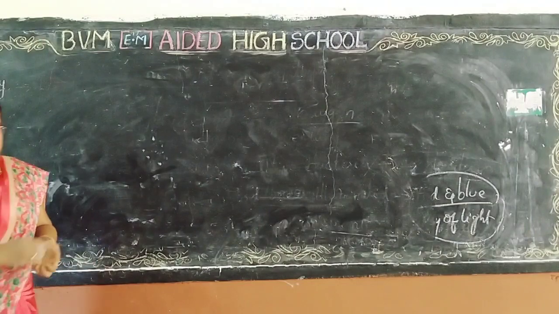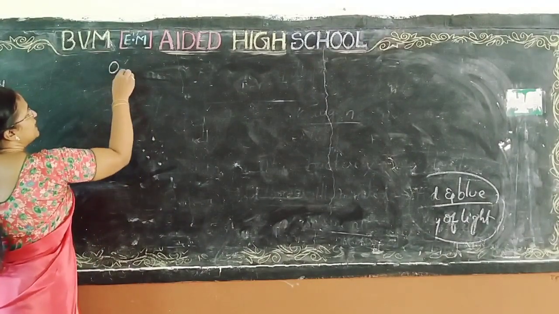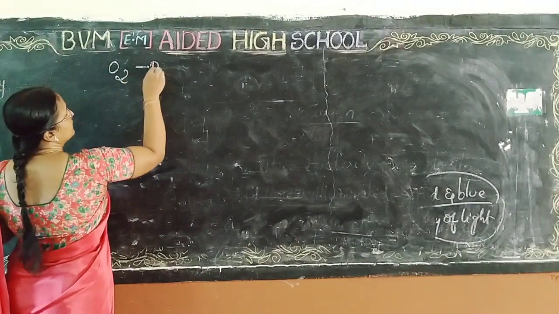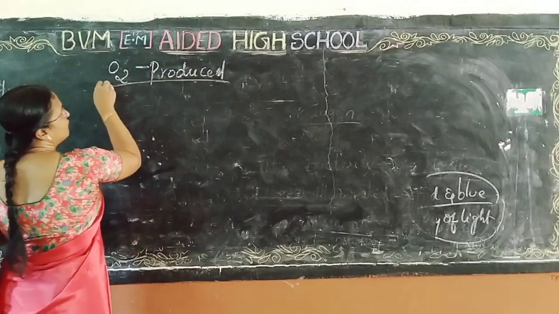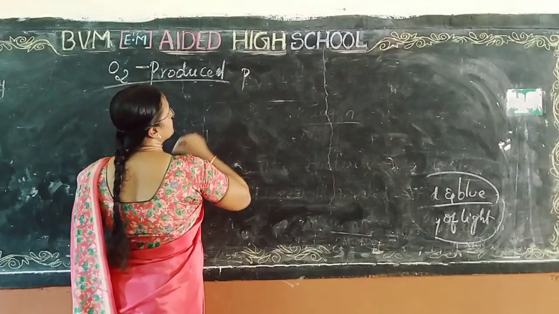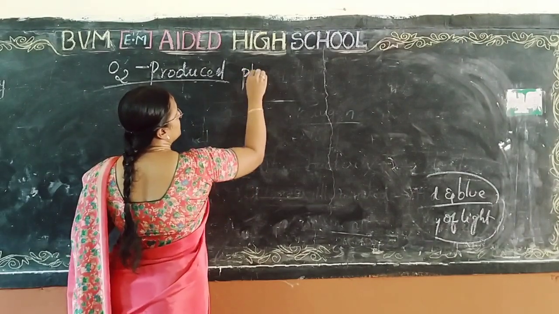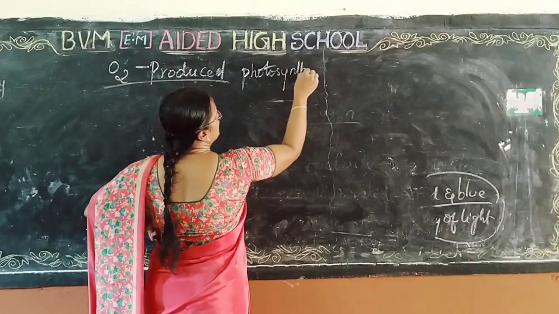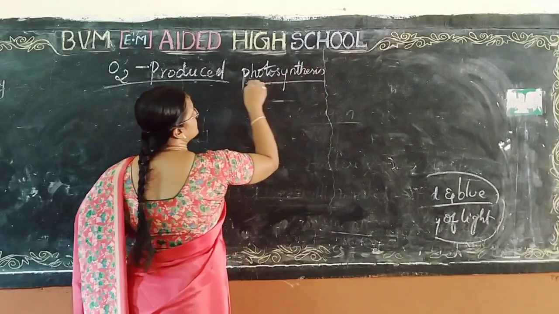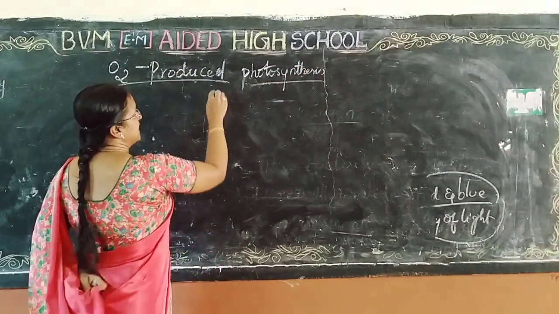Oxygen is produced during the process of photosynthesis in the presence of light.